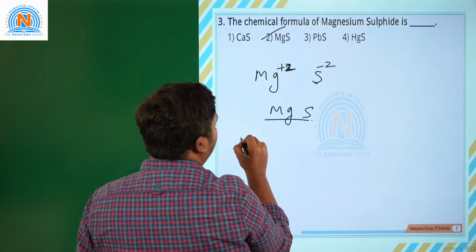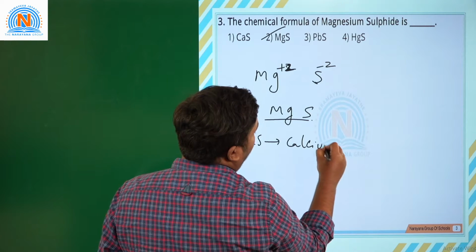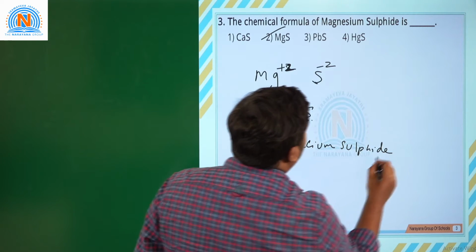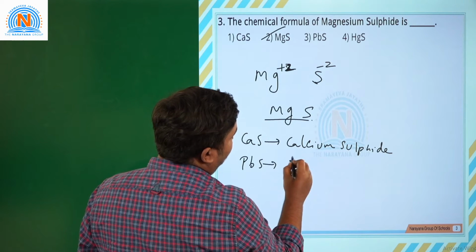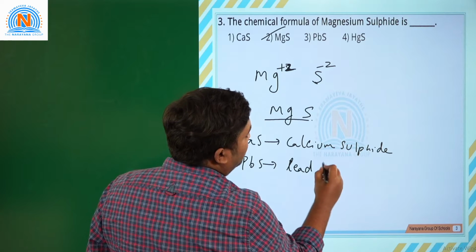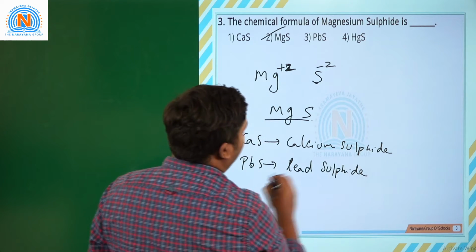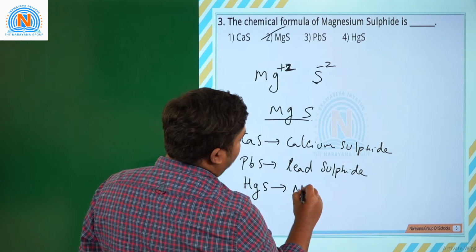But the first one we will also see: CaS is calcium sulfide. Next, PbS, lead sulfide. HgS, mercury sulfide.